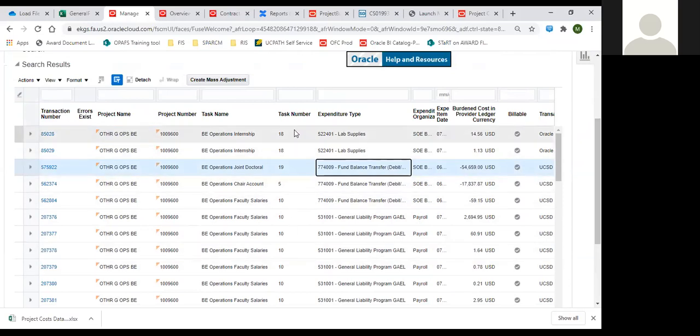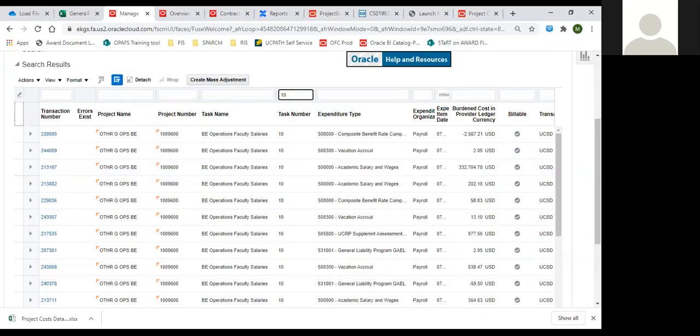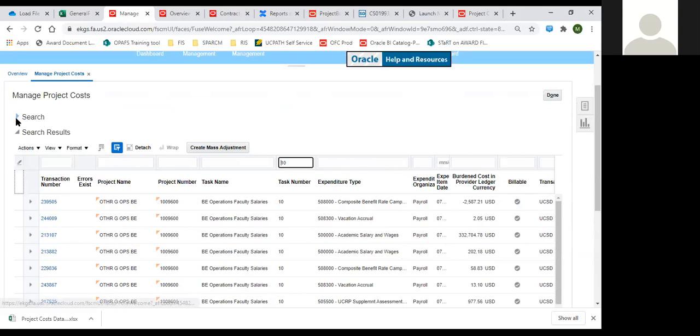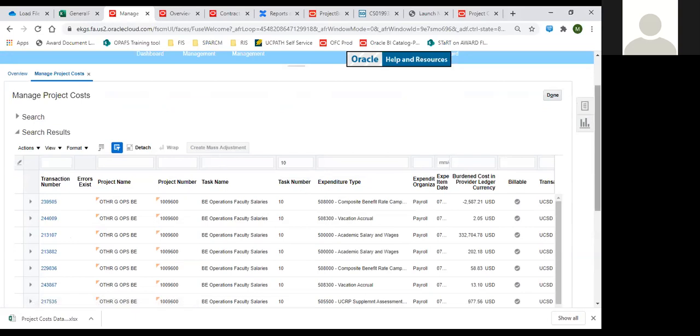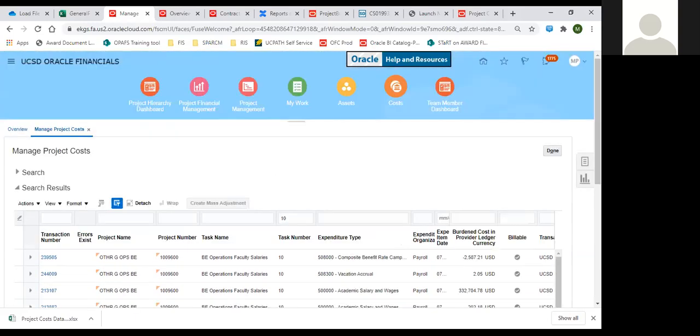Notice here we have different task numbers. So let's look at task 10, because it looks like it has both. There's two ways. I can either filter it this way on the screen, or I have the ability in the search where I can narrow down by the task number here as well. So there's two different ways that we could narrow it down by task.